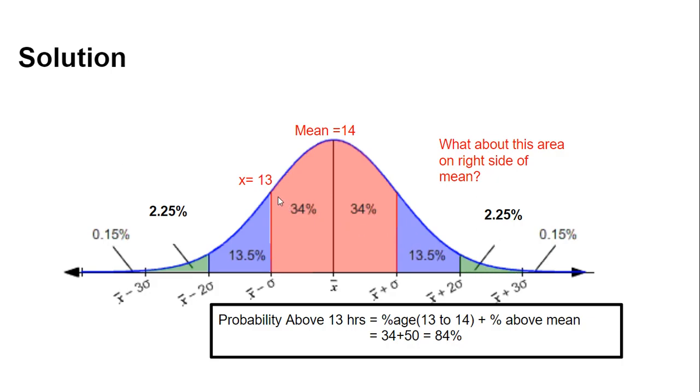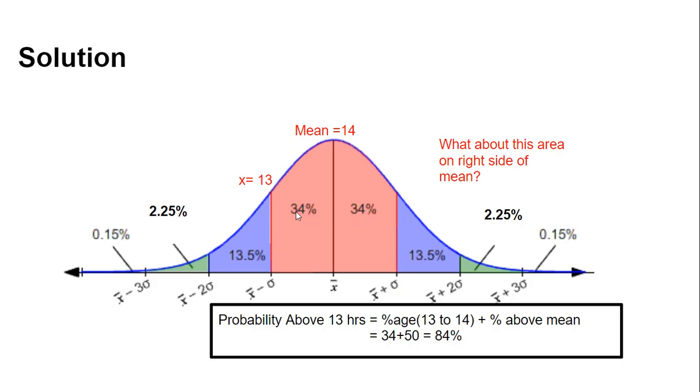So we need to calculate the area under this curve, because all these batteries falling under this curve have a life greater than 13 hours. So we need to estimate this area.